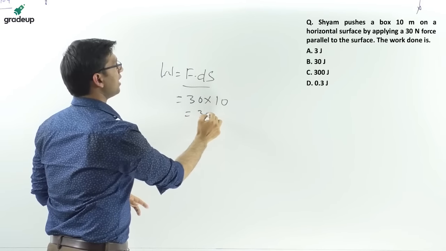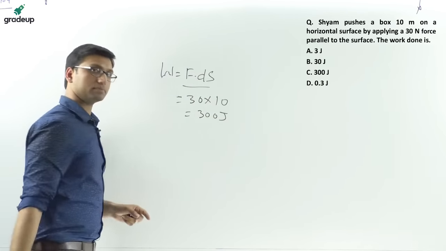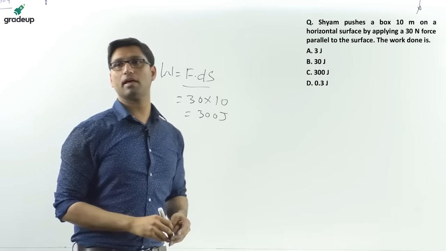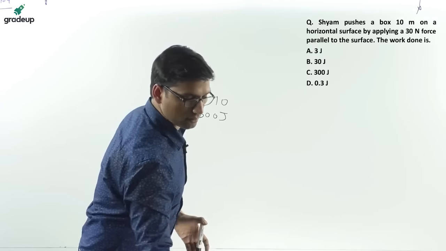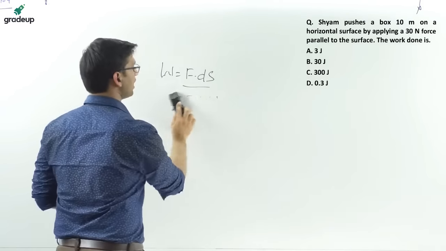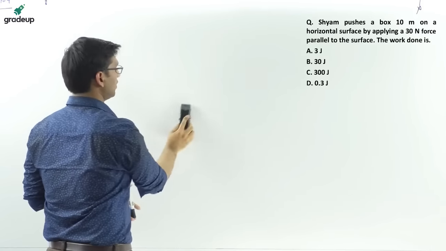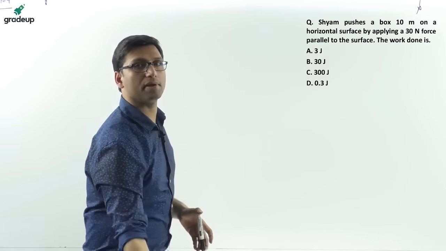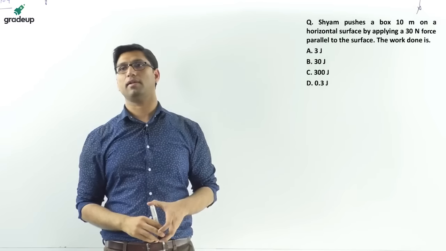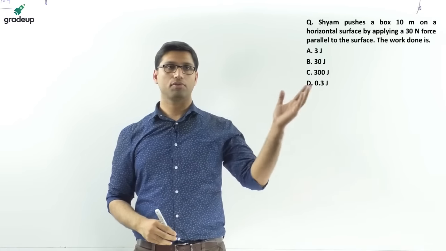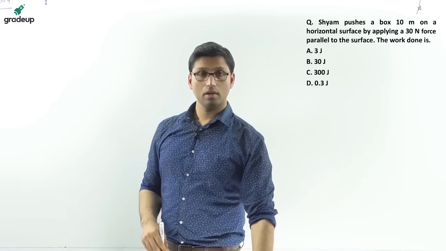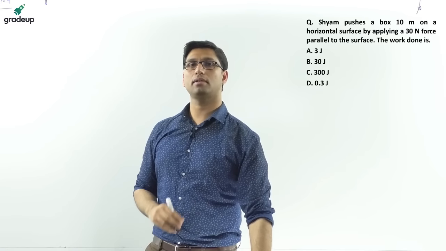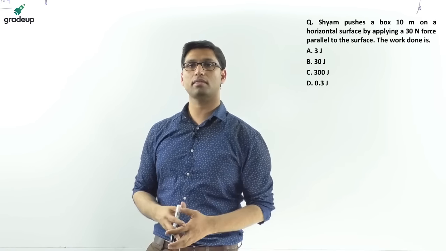So that will be 300 joule. 300 joule will be the answer. That was a very easy question. Now this was again a question in RRB JE 2015. So you can see that the level of question is not that tough in the RRB JE exam.